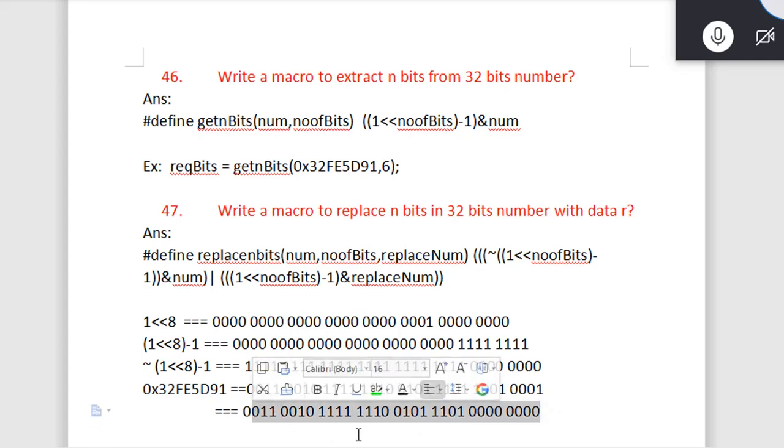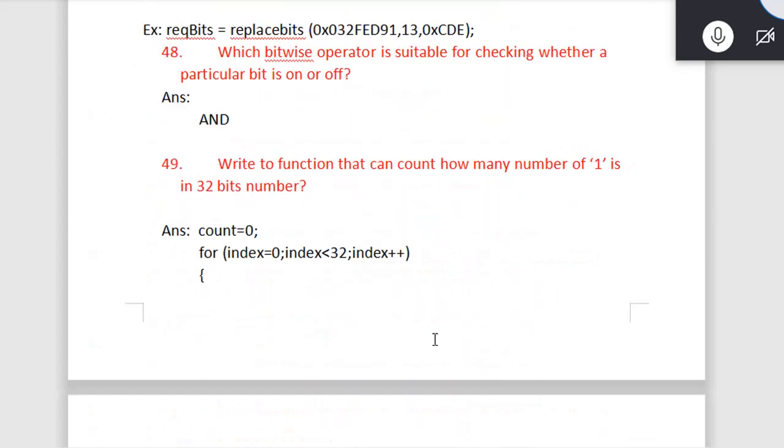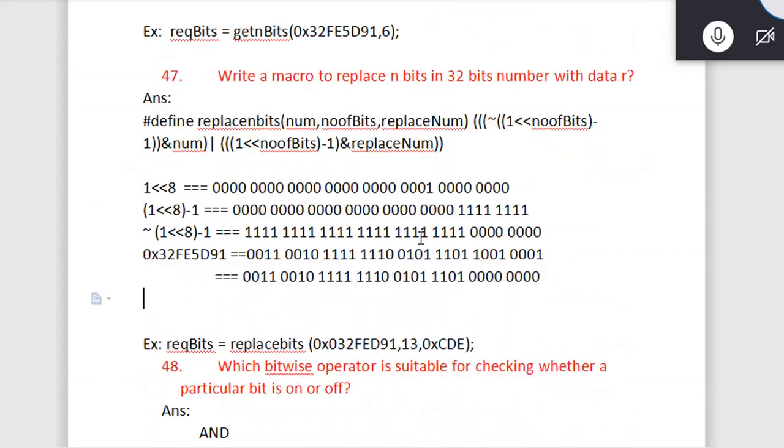Now whichever data we want to replace with, consider we want to replace with some new data, whatever our data is. If we do bitwise ORing, it will be 000 and whatever our number.